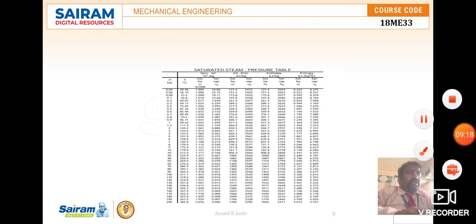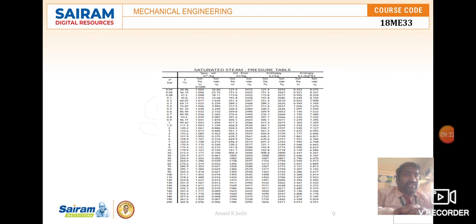I hope you understood. On the left side, the pressure is given based on the pressure table, and then the temperature, and next the specific volume in meter cube per kg, specific enthalpy in kilojoules per kg, and specific entropy in kilojoules per kg Kelvin. So these are the properties.